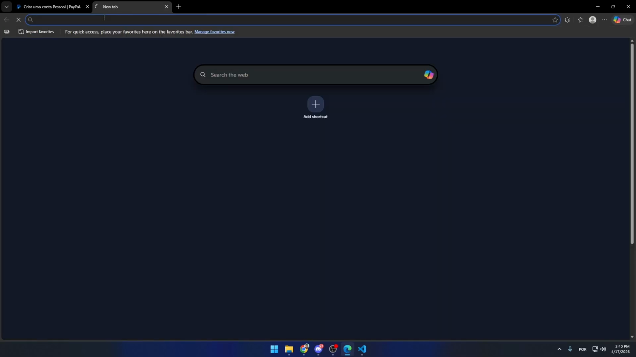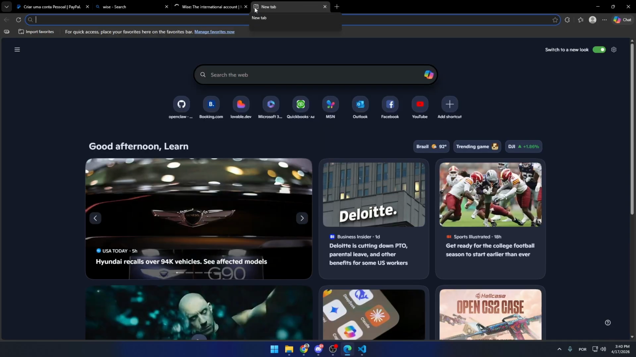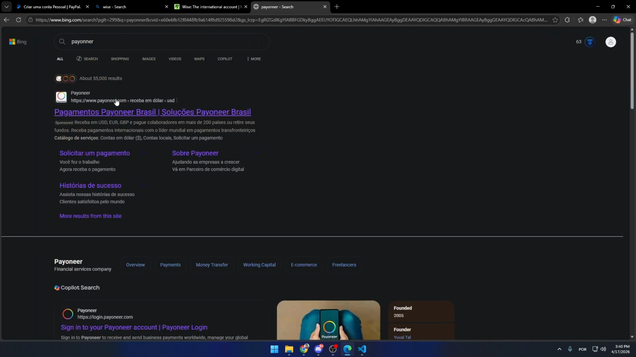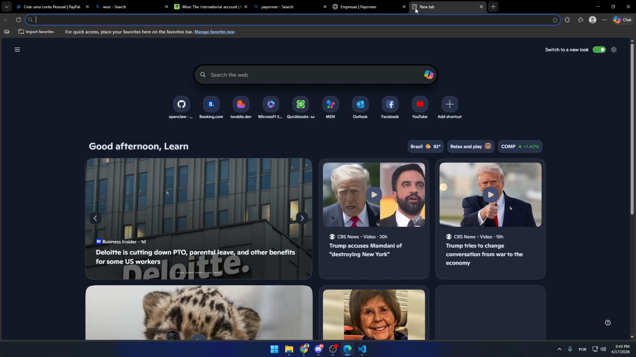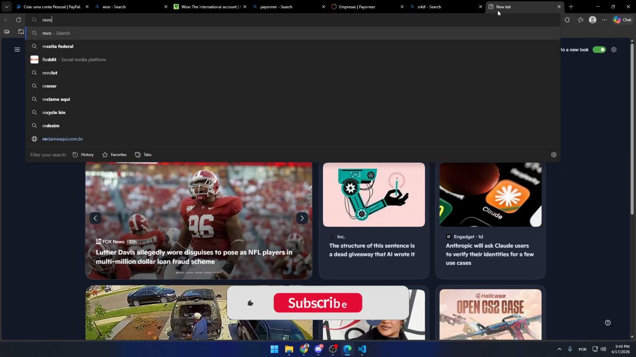Before creating an account, always check if the service is available in your country and what documents are required. This helps avoid future issues and ensures you can access your money without problems. And that's it. Now you know what to do if Cash App is not available in your country.